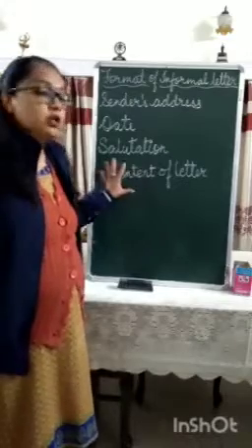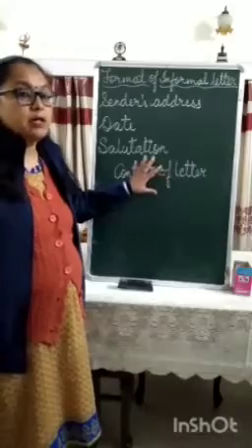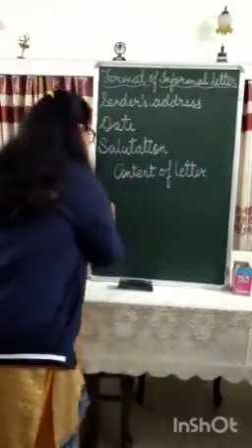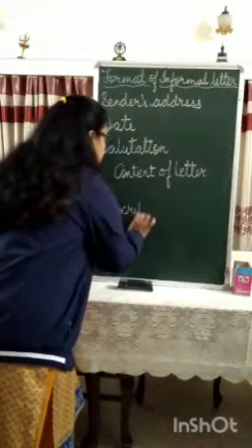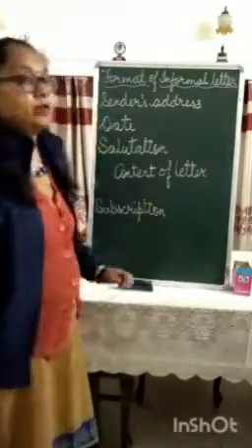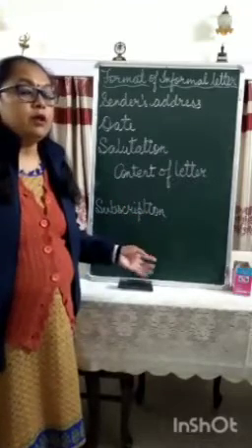Once your body of letter, your actual paragraph is done, the writing part is done, then comes your subscription. When it comes to informal letter, the things that you write in subscription are slightly different from what you were doing in formal letter.